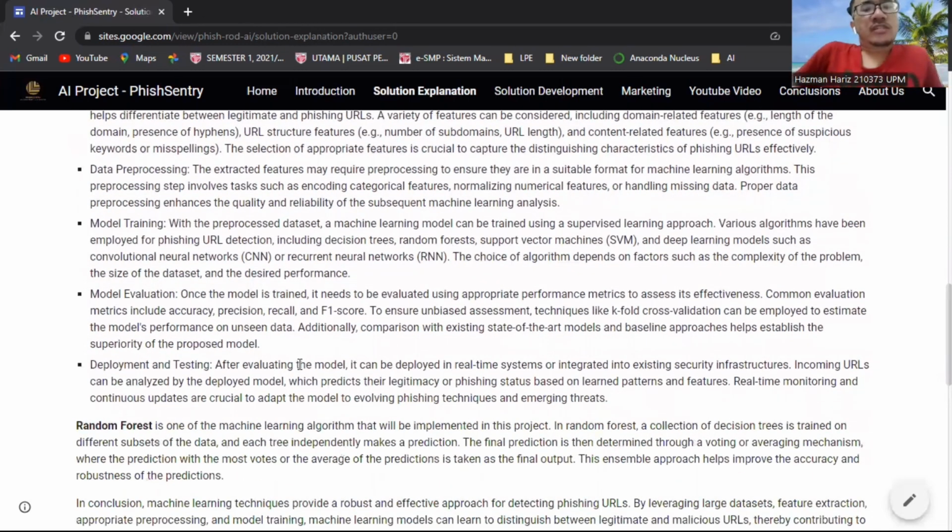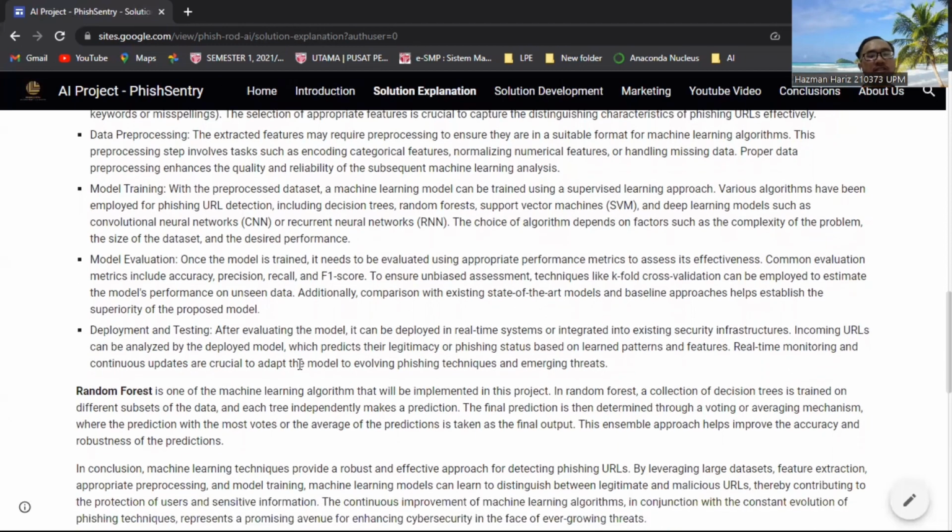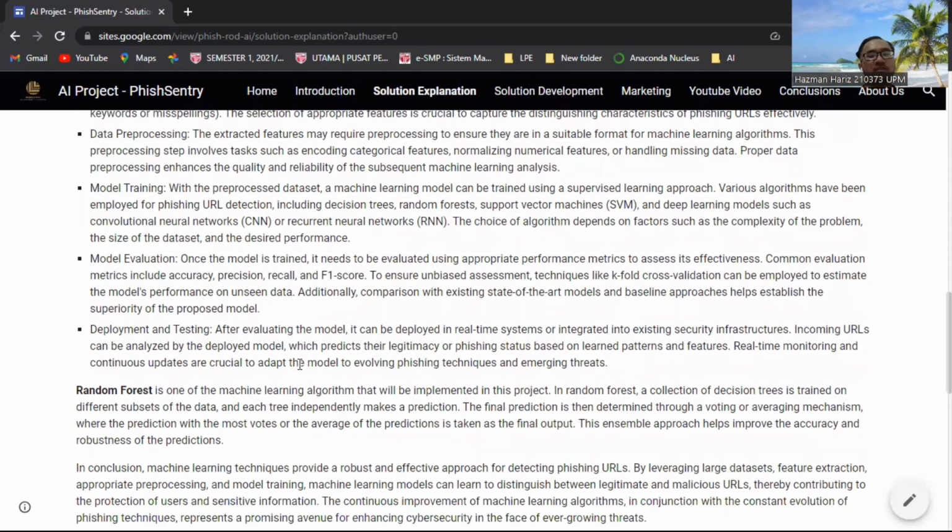In our project, we use the random forest algorithm. Basically, in random forest, a collection of decision trees is trained on different sets of data, and each tree independently makes a prediction. The final prediction is then determined through a voting or averaging mechanism, where the prediction with the most votes, or the average of the predictions, is taken as the final output. This ensemble approach helps improve the accuracy and robustness of the prediction.